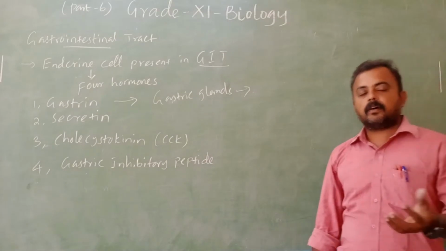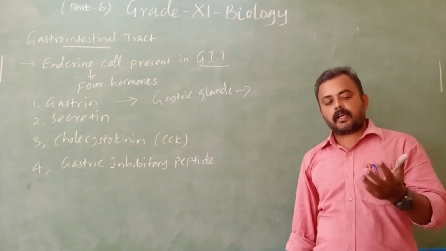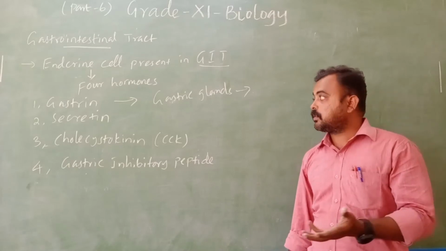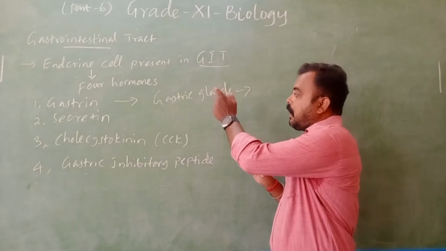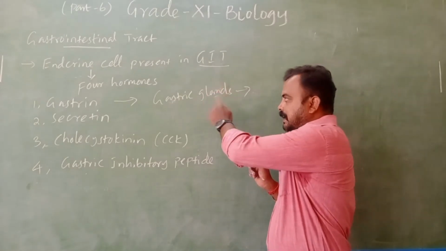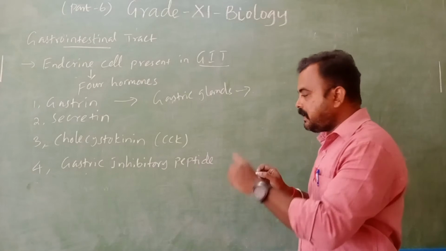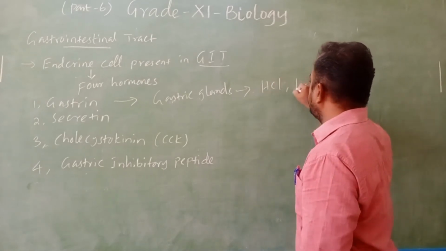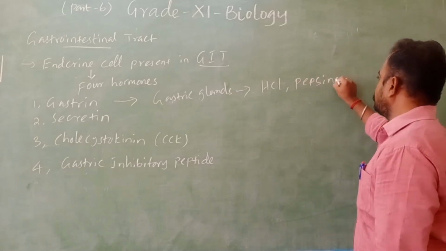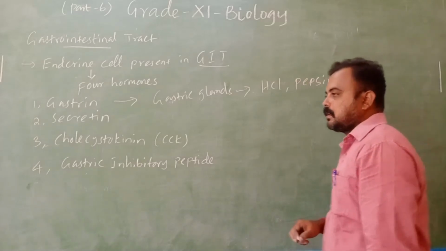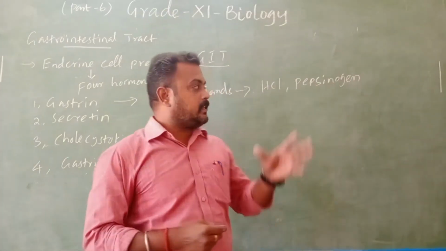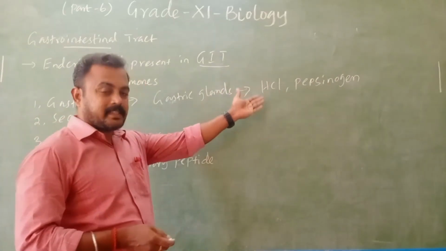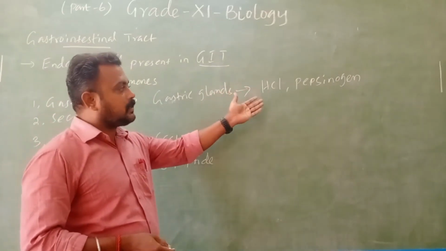The gastric glands produce HCl, pepsin, renin. The gastric hormone acts on the gastric glands to stimulate the secretion of what? HCl and pepsinogen. Pepsinogen is a proenzyme, an inactive enzyme. When it is exposed to the HCl, it is converted into pepsin.